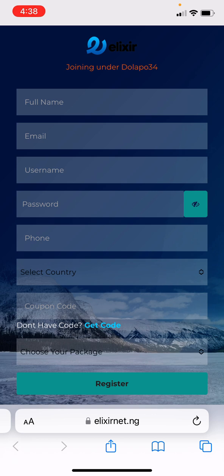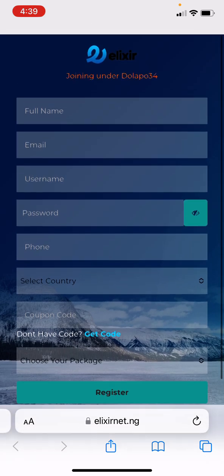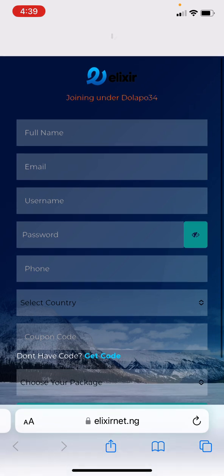Okay, and even if they click on somebody else's link, that person will not be able to get them a coupon code. So that's why it's safe to tell your referrals that they should click on that link. So after the person clicks on this link, this is the interface they are going to use to register.